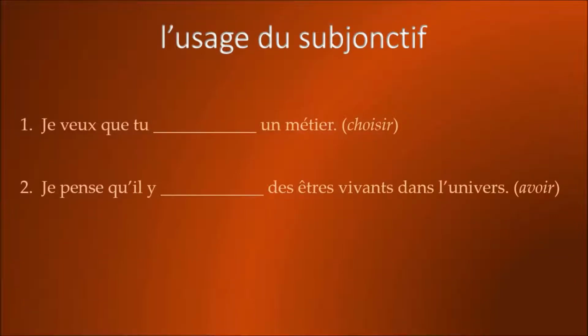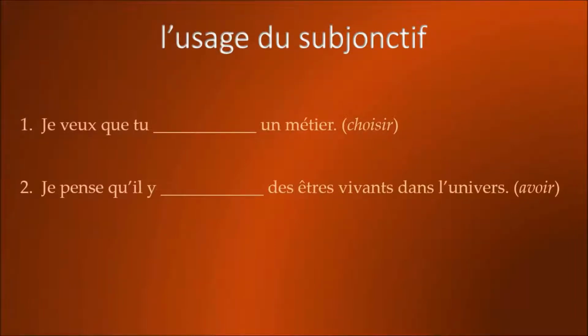Here are a couple of questions to help you see if you are using the subjonctif correctly. Fill in the blank with the proper form of the verb. Number 1. Je veux que tu something un métier. I want you to choose a profession. Should that be in the subjonctif or not the subjonctif?